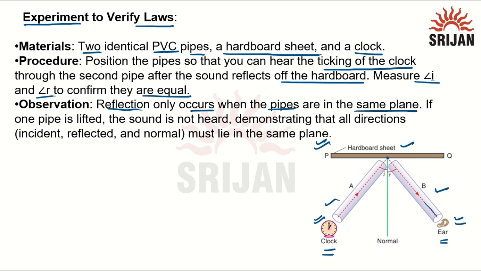So we have to measure angle i and angle r. Angle i is the angle of incidence and angle r is the angle of reflection. When we measure both angles, they should be equal. Only then will the second law of reflection be verified.